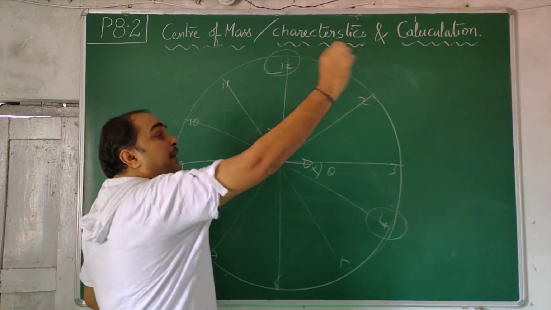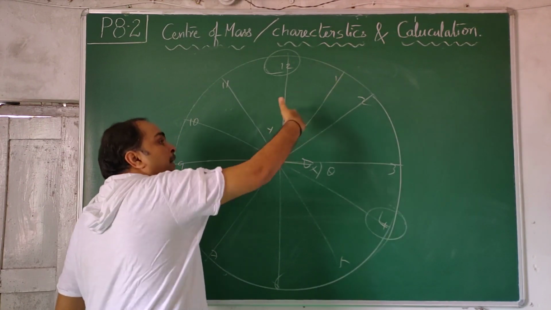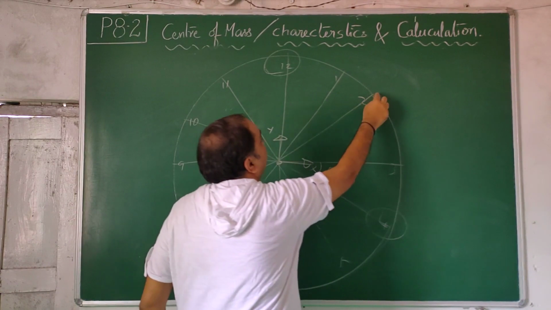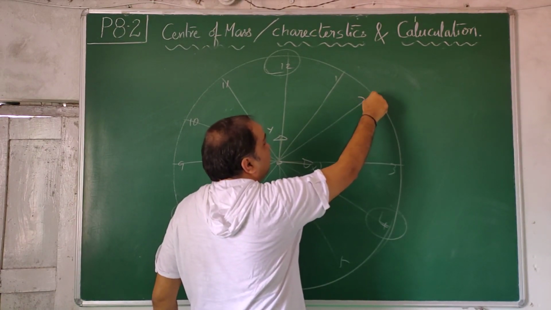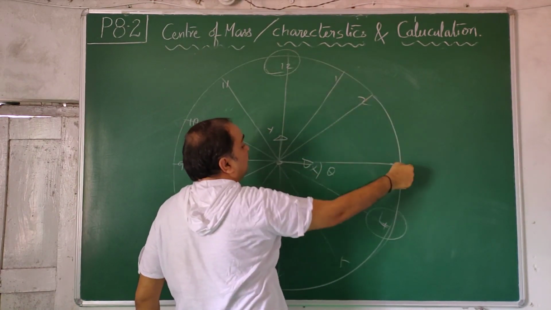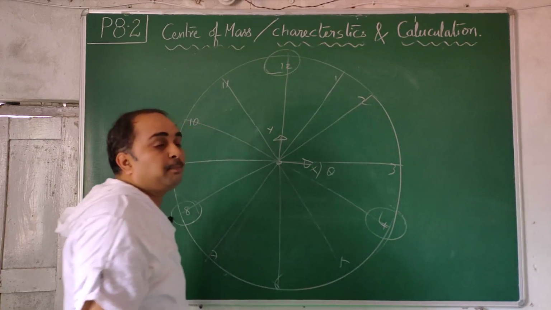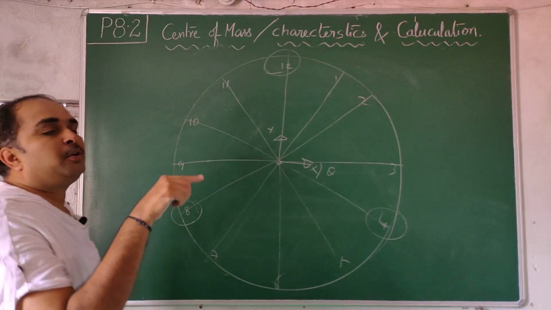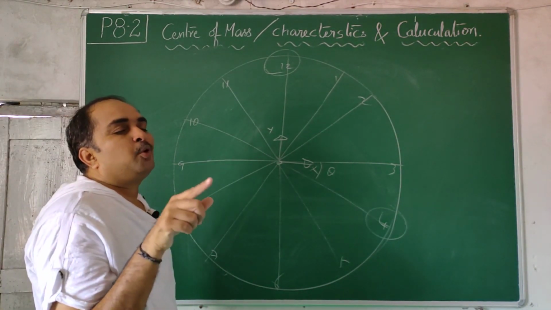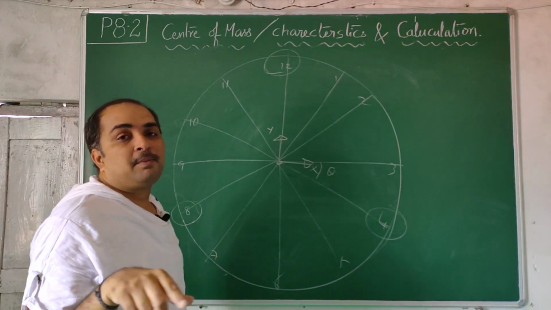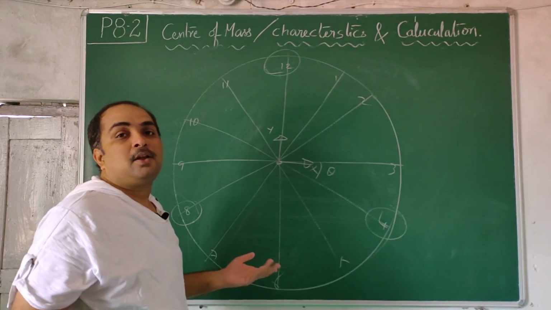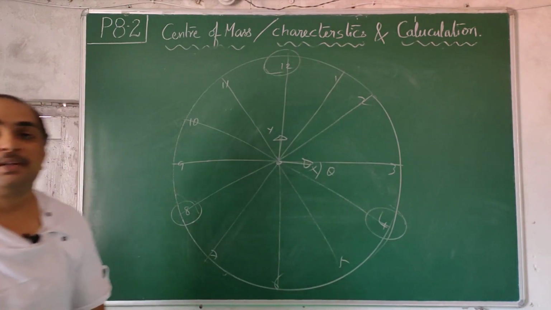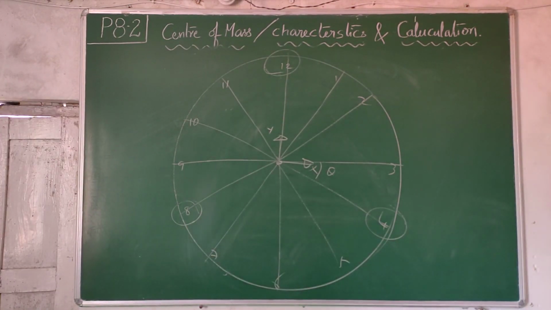If at all there is a particle here outside the plane, into the plane, then 3D vectors are required. So each position vector you should know. First vector is at certain x, i cap, j cap; this is i cap, this is j cap, something is outside, k cap. So you will get the position vector. Formula is r bar equal to m1 r1 bar plus m2 r2 bar plus m3 r3 bar divided by m1 plus m2 plus m3, as many particles as there. Only thing is you should know vectors. Here if you know trigonometry it is sufficient, there you need vectors. Like that. We will stop.